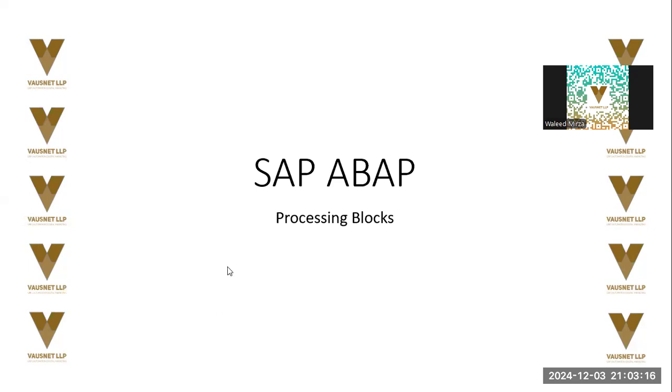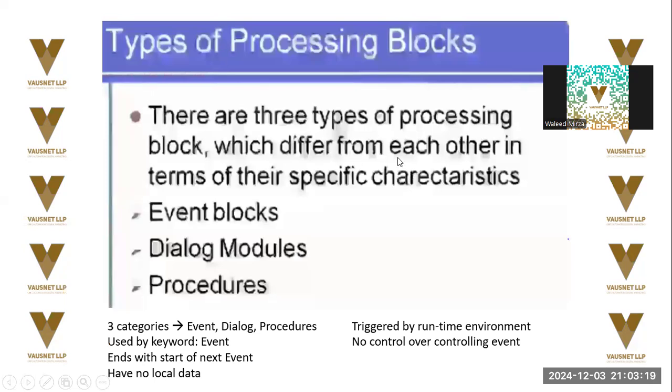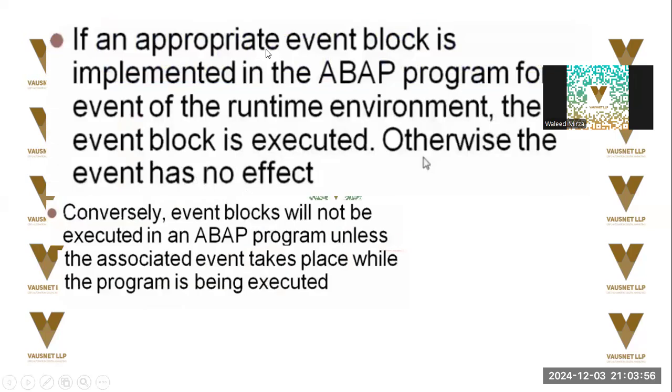Processing blocks. There are three types of processing blocks: event blocks, dialogues, and procedures. Now, these are used by keywords. Event ends with the start of the next event. So an event basically gets triggered, and the keyword event starts it. It triggers that. Okay. And it is triggered in real time. Okay. And there is no sequence in the format or control over the event being triggered.